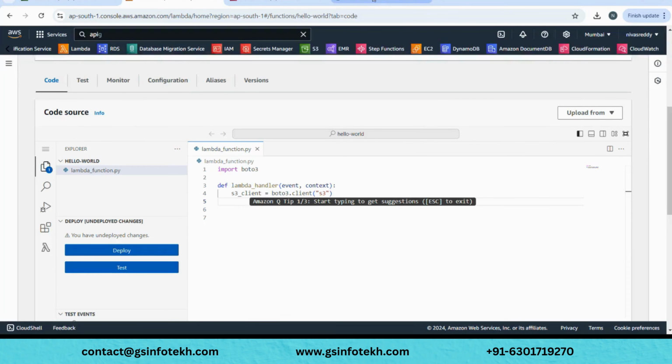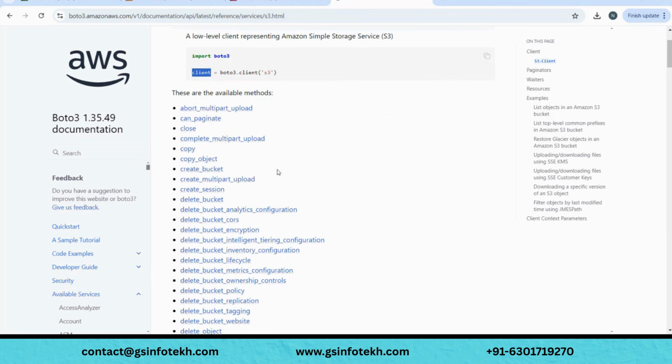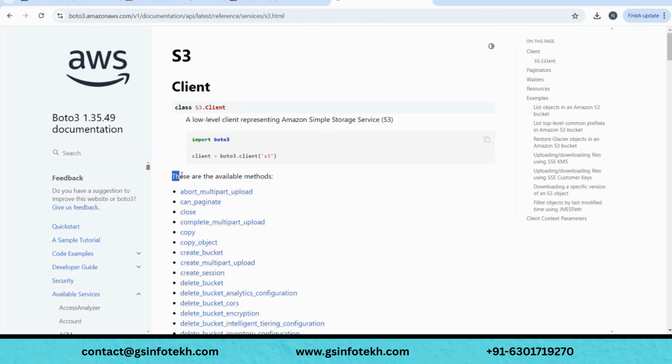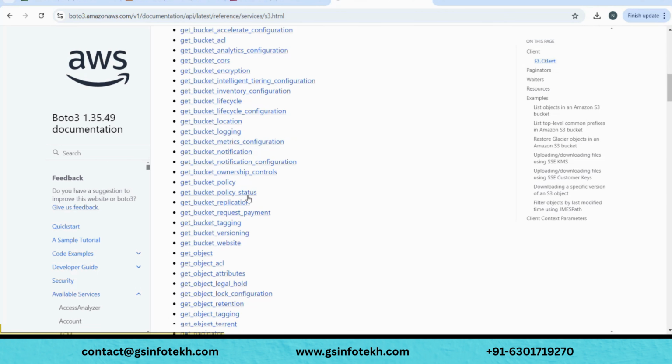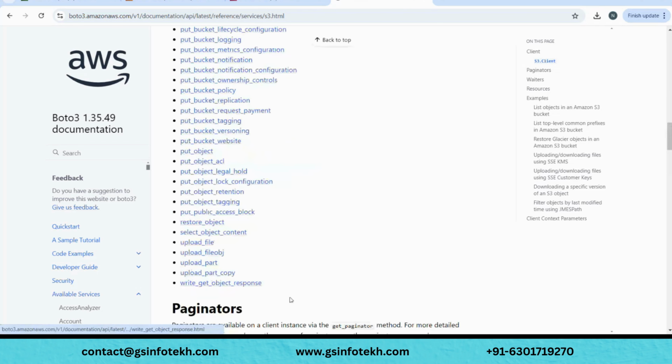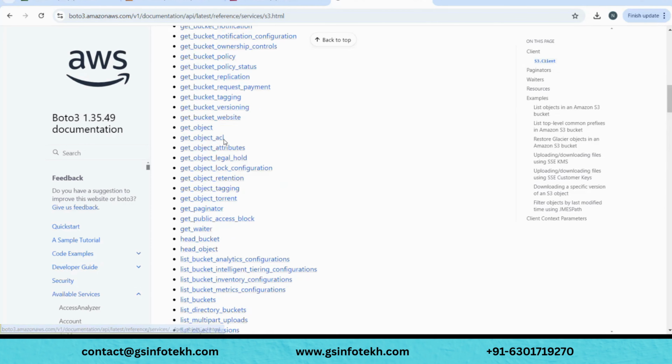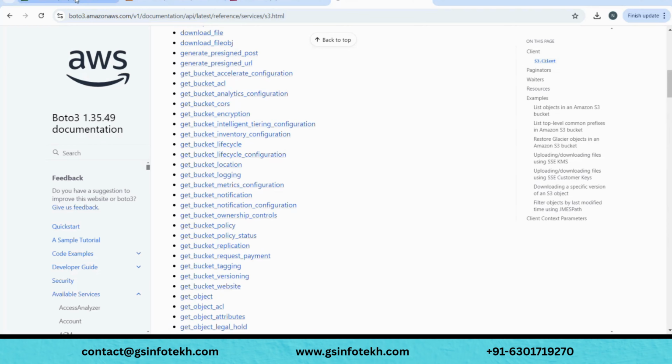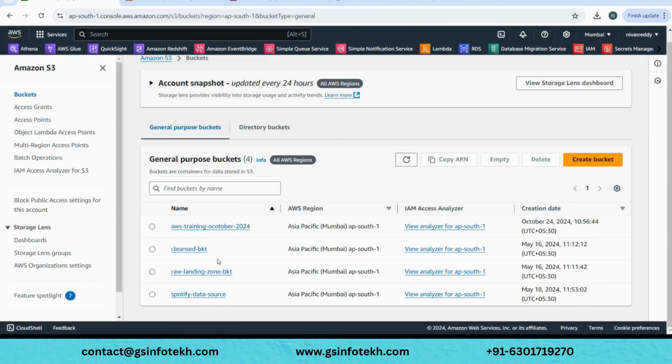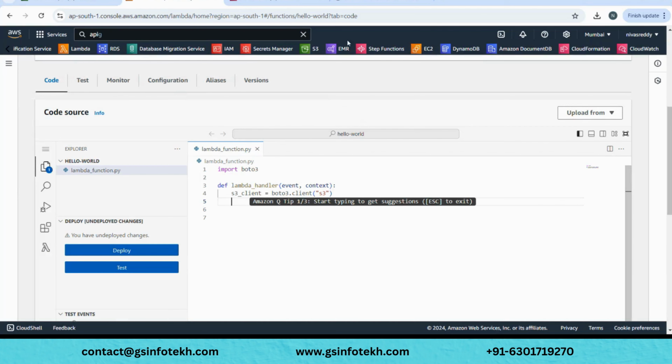So we'll head back to the documentation. If you see here, all these are available methods. It's saying these are all available methods, and it's impossible to remember everything, right? There are a lot of them. But our goal is to count the number of, or list, the buckets in my AWS account. Consider you don't know there are four. Now we will try to fetch that.